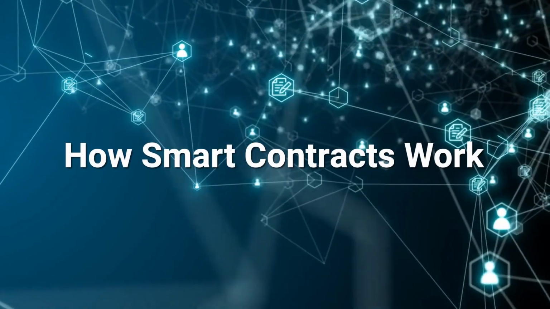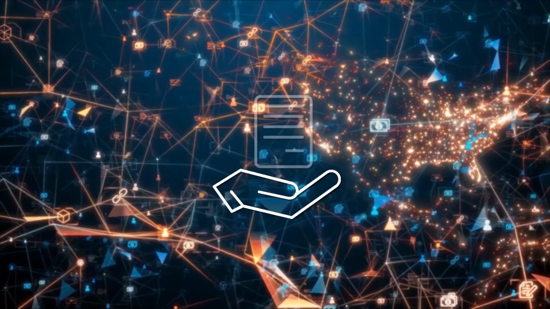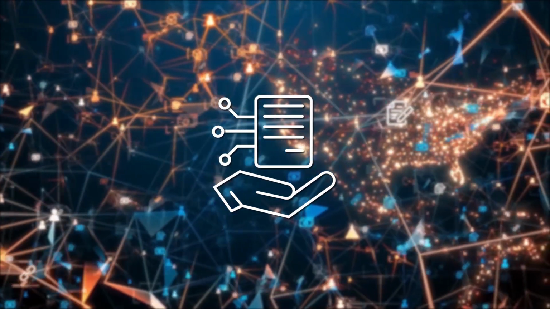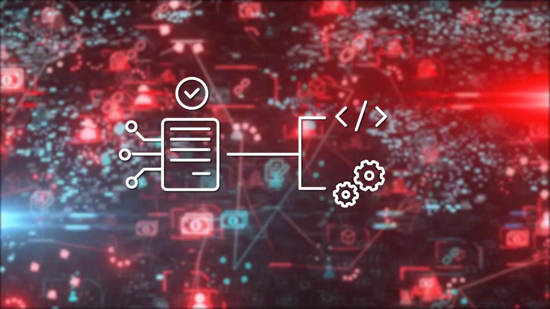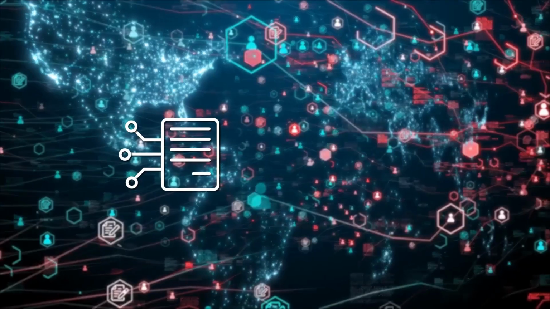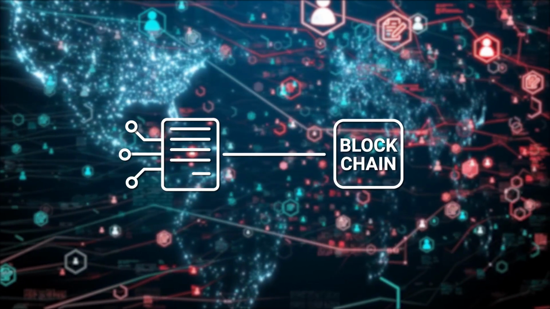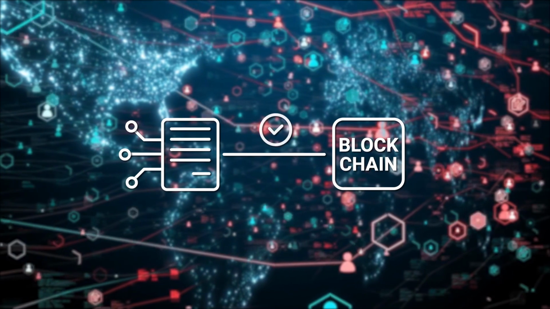How smart contracts work. Let's take a closer look at how smart contracts work. Smart contracts are coded with a set of rules and conditions that must be met for the contract to be executed. When these conditions are met, the contract is automatically executed and recorded on the blockchain.